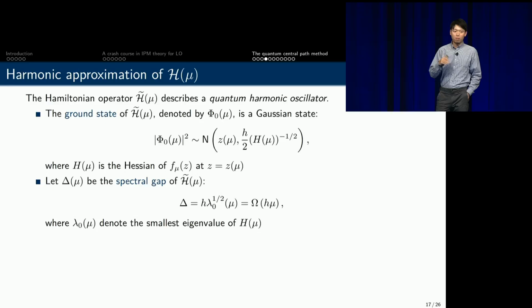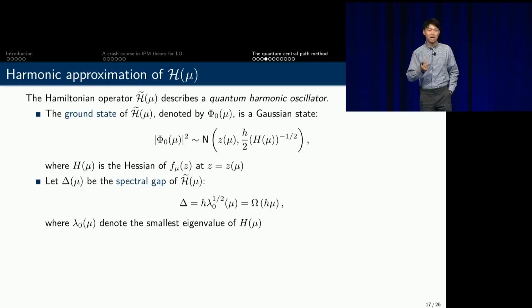Because this is a quantum harmonic oscillator, we can explicitly write down the ground state of this Hamiltonian. Now this ground state corresponds to a Gaussian state, with a known mean, which is the center z of mu, the point on the central path, and with the known covariance matrix, which is given by the Hessian of this function f of mu at this central path.